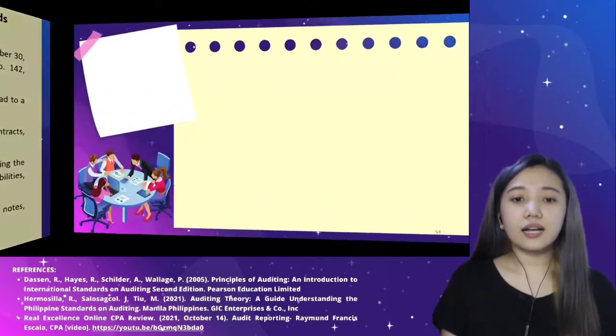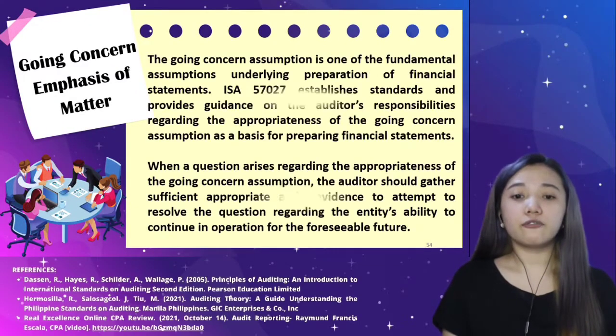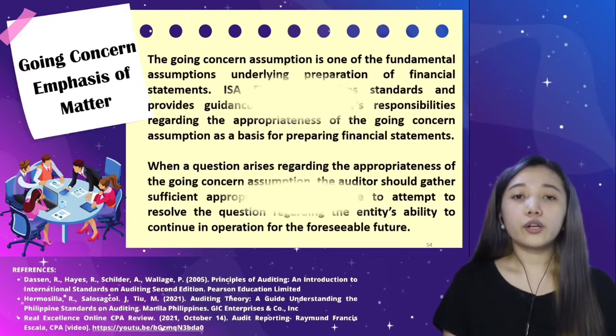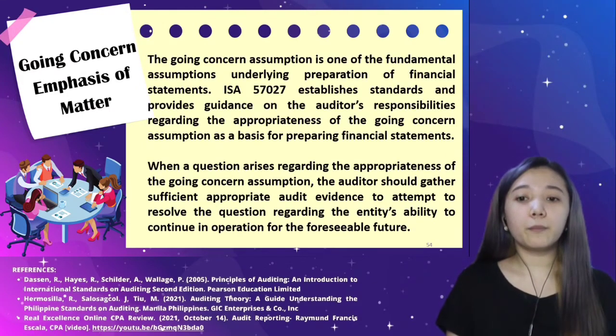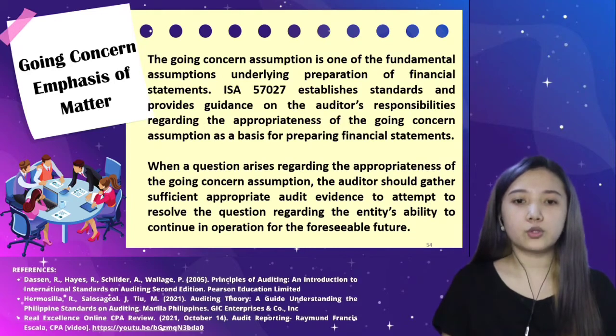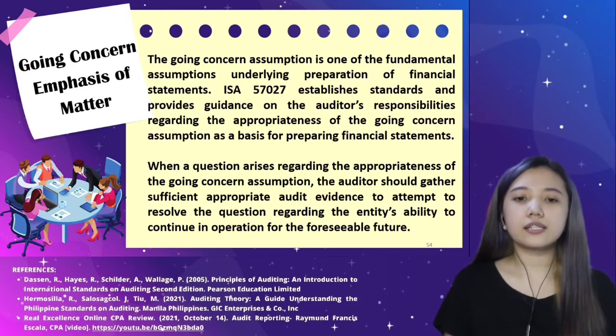So next is the going concern emphasis of matter. As you know, going concern principle, you assume that your company will run in the foreseeable future. So, the going concern assumption is one of the fundamental assumptions underlying preparations of financial statements. ISA 570 establishes standards and provides guidance on the auditor's responsibilities regarding the appropriateness of the going concern assumption as a basis for preparing financial statements.